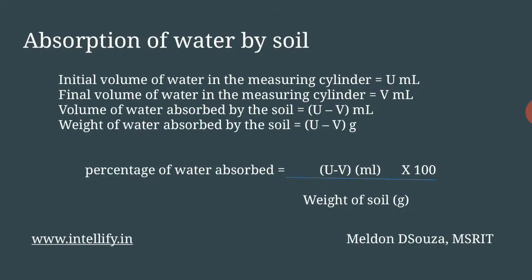So what is the general formula for the percentage of water which is being absorbed? Well, here we find that the percentage of water absorbed is equal to the volume of water absorbed by the soil divided by the weight of the soil, into the 100 factor. So here, this is the most important formula, and it is important to note that the units are in milliliters and grams respectively.